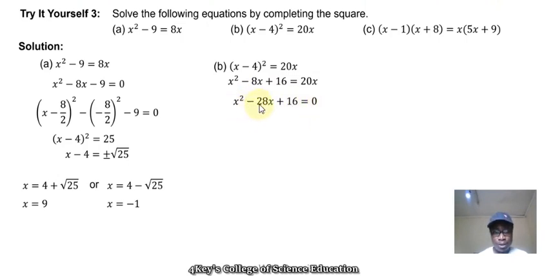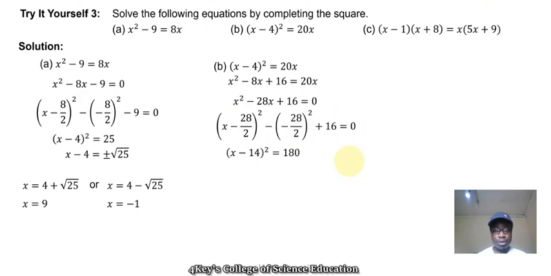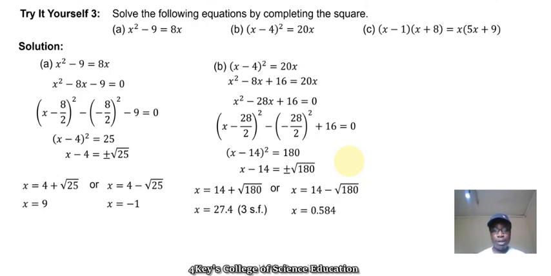So I can now complete the square for this part. My negative b here, which is negative 28 over 2, I square. I bring my 16 equal to 0. And from there, I come to this stage. I find the square root of x minus 14 squared, and I equate that to the root of 180. Two possible solutions for the positive and negative root, and I have those solutions. So I'd like you to try this yourself.